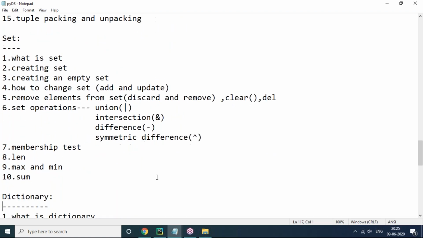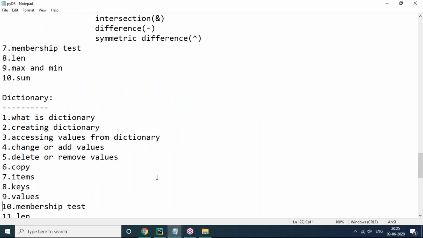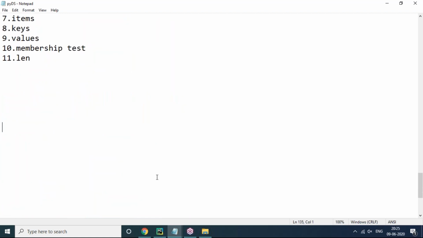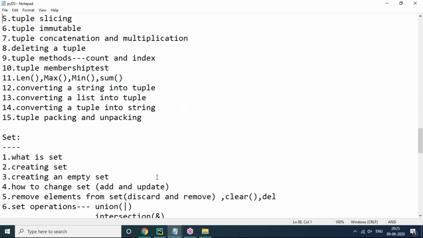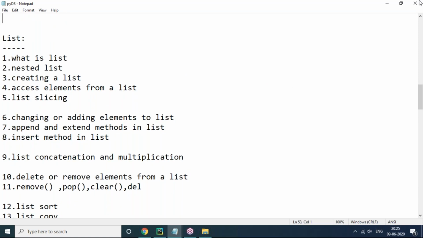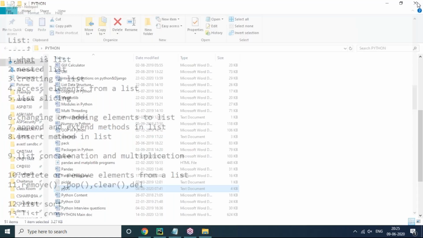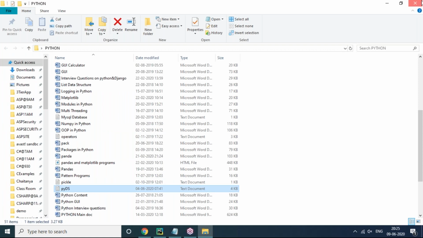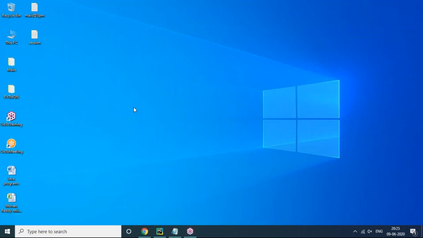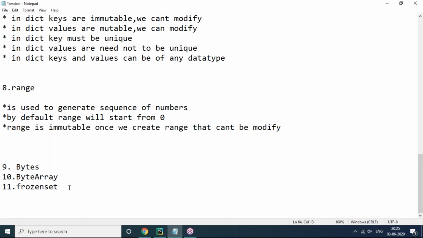On set data structure, these many functionalities. Dictionary, these many functionalities. Like this, each and every data structure has plenty of functionalities, but not now. I told clearly in the last session also, once we complete all conditional statements and iteration statements, that is for loop and while loop, then we will discuss data structures one by one in detail later. So bytes, byte array, frozen set also I will discuss in detail later. You don't worry about that.